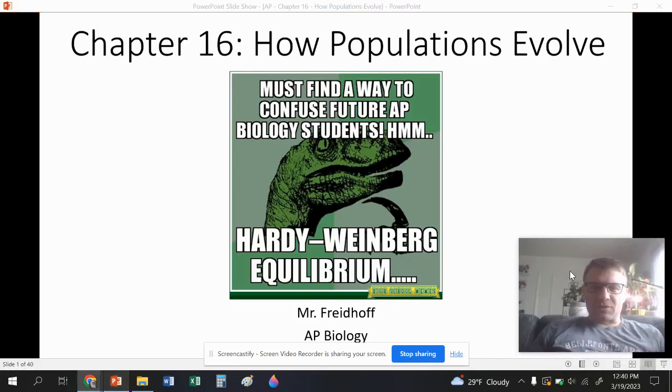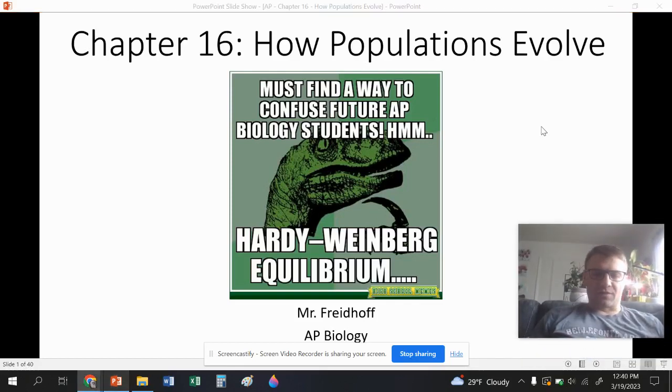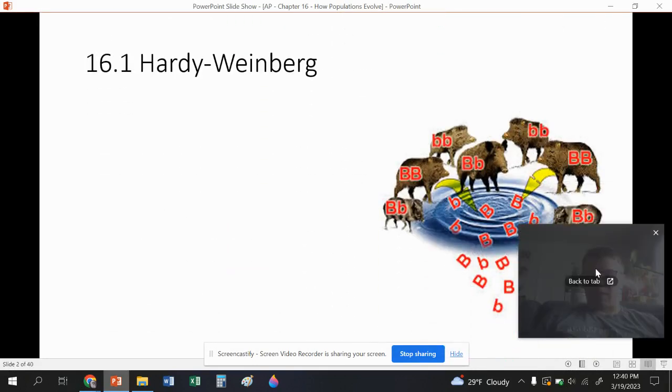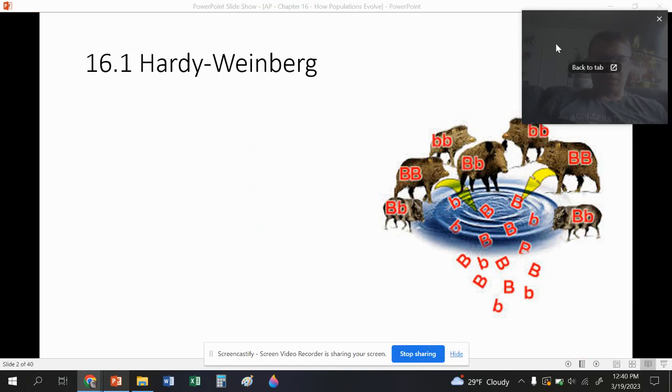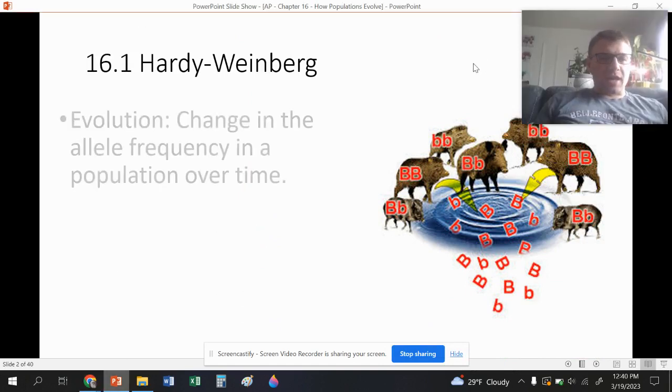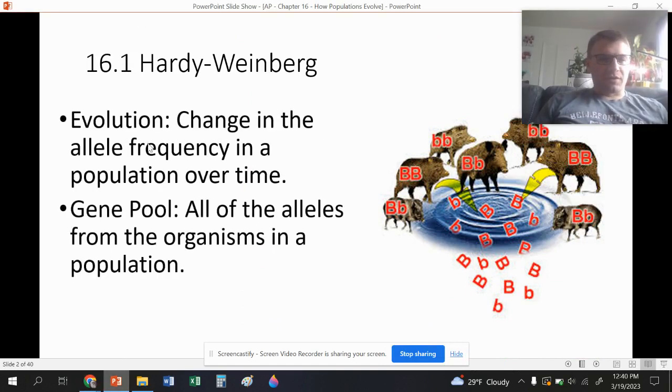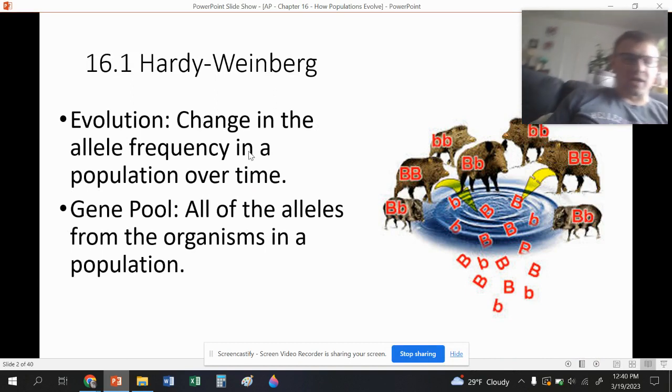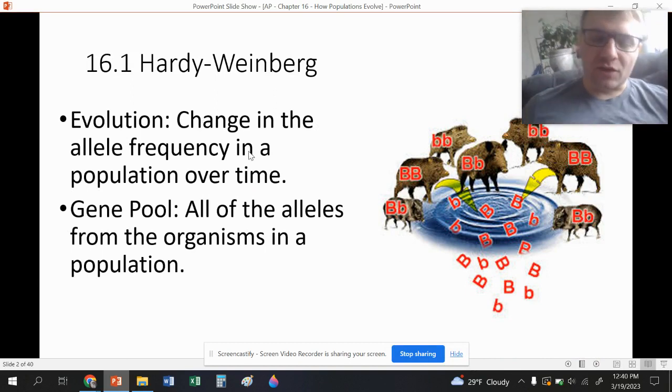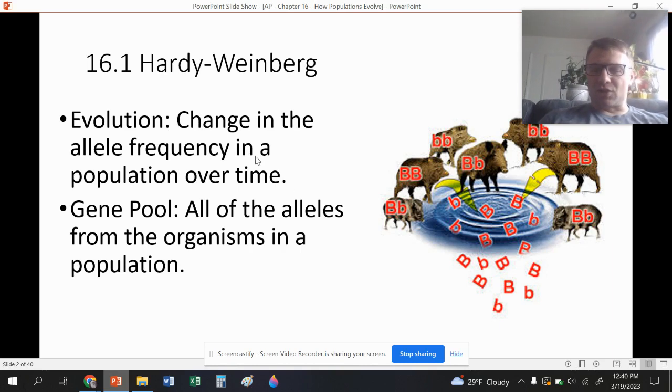The next chapter is going to be chapter 16, which is how populations evolve. And this is going to be a continuation of just basically evolution and more specifics within how the mechanism of evolution actually works. So let's take a look at chapter 16.1, and we're going to get our really first definition of evolution. And this is when there is a change in the allele frequency of a population over time.